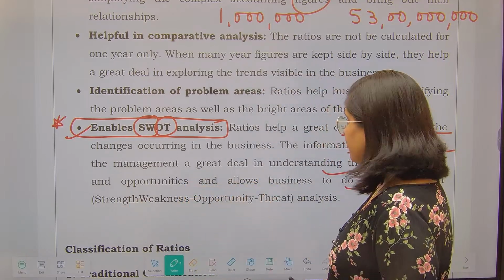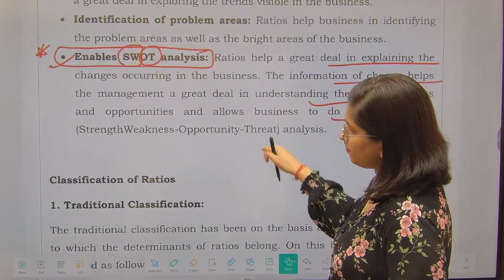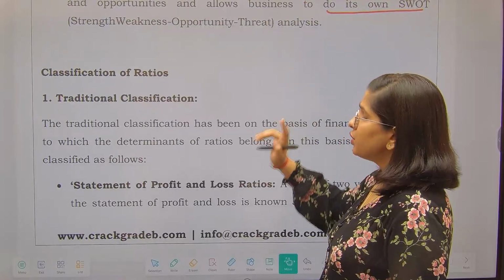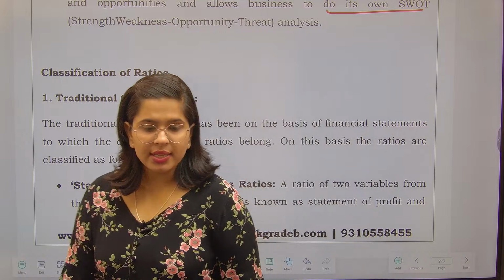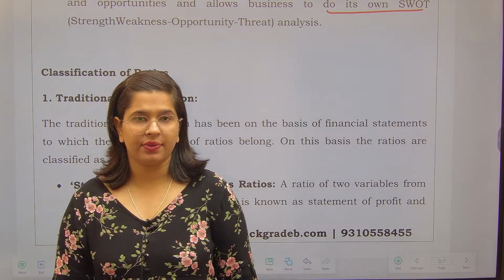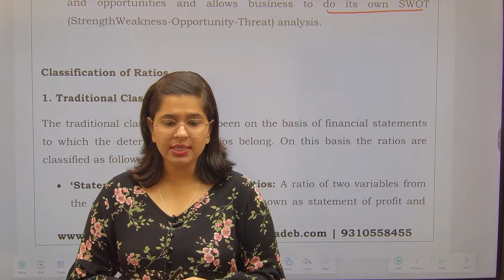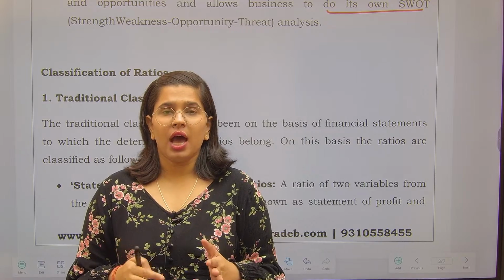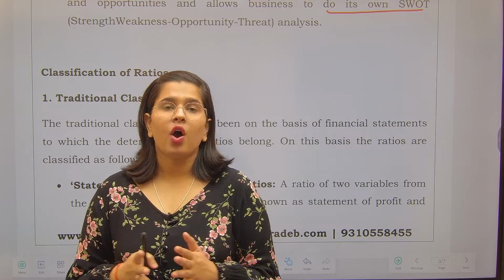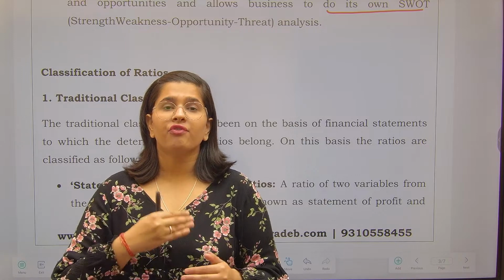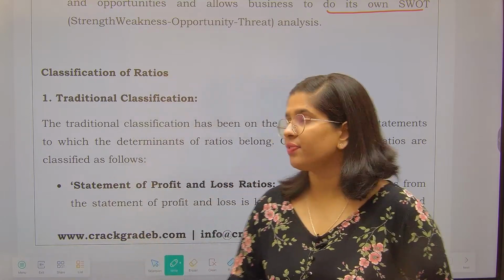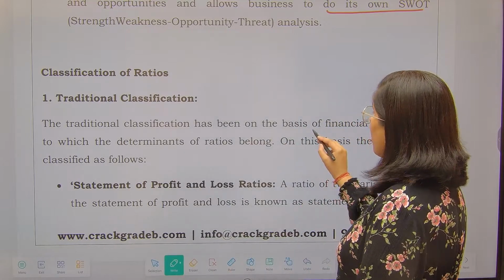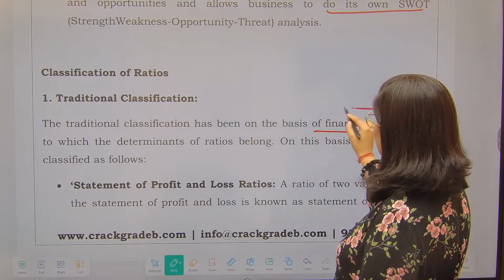Now next is classification of ratios. So ratios are classified in two ways. Number one is the traditional classification. Traditional classification means that ratios are classified on the basis of from where they are using the data, right? So traditional classification means this is on the basis of financial statements.